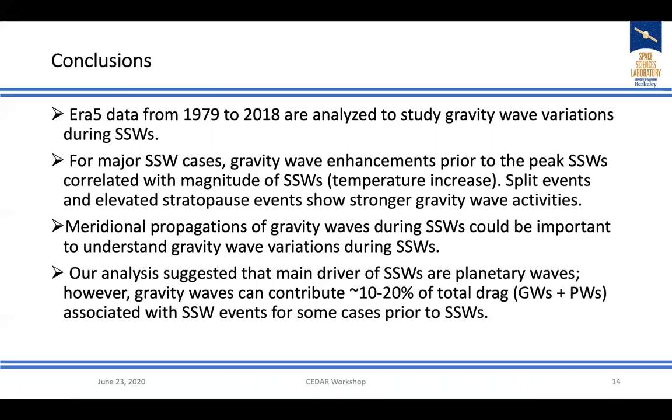In some cases, meridional propagation could be important to understand the behavior. Our analysis suggests that the main driver of SSW is planetary waves. However, gravity waves can contribute up to about 20% of the total drag associated with SSW events for some cases prior to SSW.